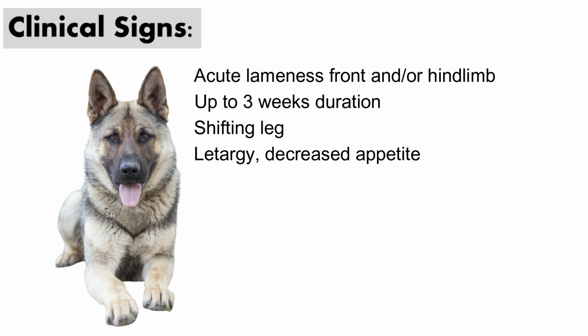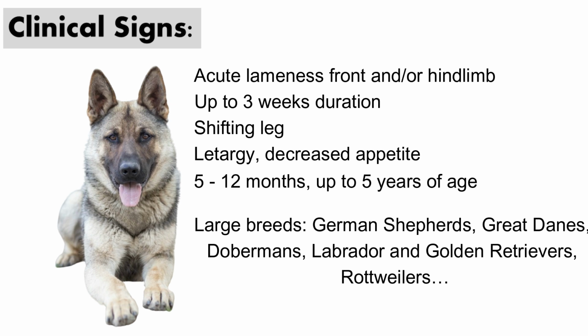Panosteitis typically manifests at a younger age, from 5 to 12 months, with initial onset being uncommon in dogs over 2 years old. However, it has been reported in dogs up to 5 years old. While it can affect dogs of any breed, large and giant breeds are notably overrepresented, including but not limited to German Shepherds, Great Danes, Doberman Pinschers, Labrador Retrievers, Golden Retrievers, and Rottweilers. Males are more commonly affected than females, and the latter frequently shows clinical signs during the first estrus.